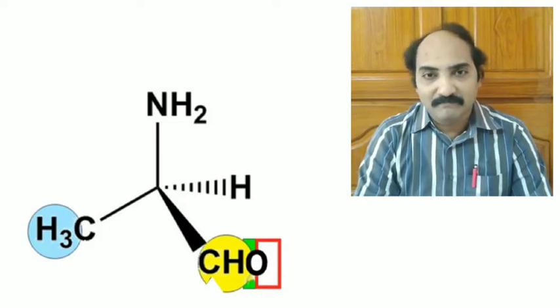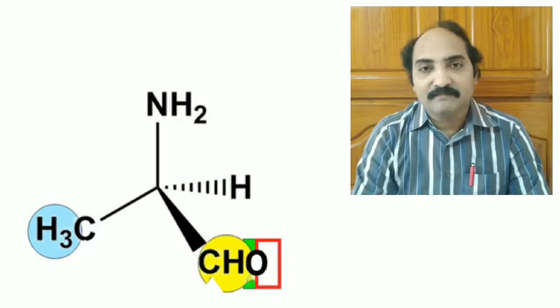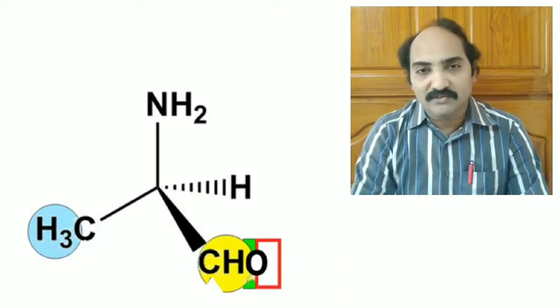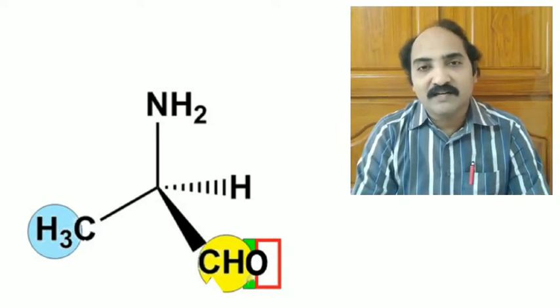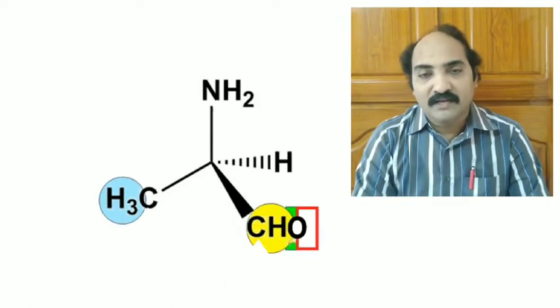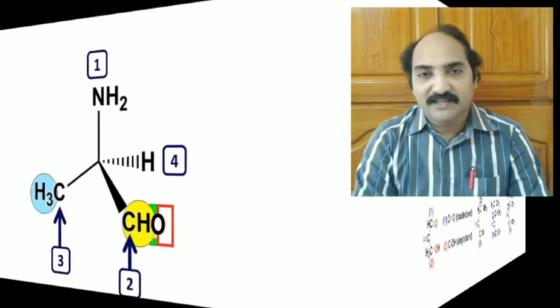Therefore, the priority is not decided at the first connected atom. Hence, we go to the next connected atoms. In aldehyde, the next connected atom is oxygen, whereas in methyl, the next connected atom is hydrogen. Definitely, oxygen has a higher atomic number than hydrogen. Hence, the aldehyde group should be given more priority than the methyl group.